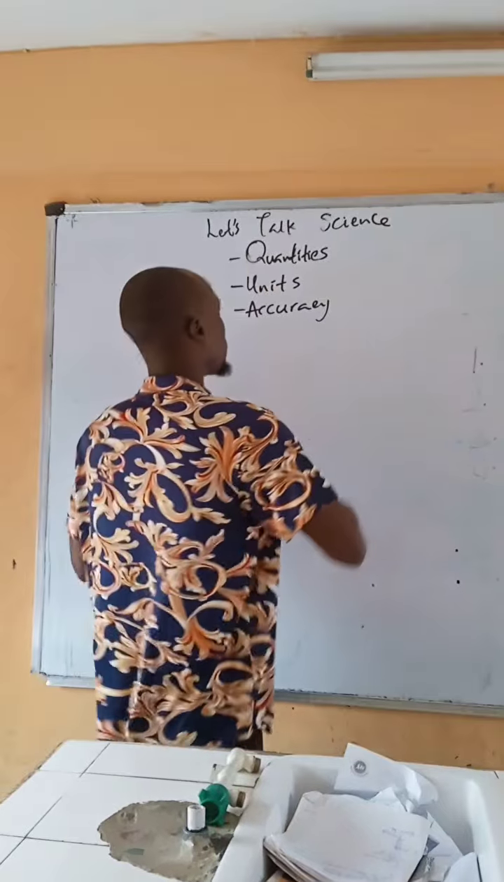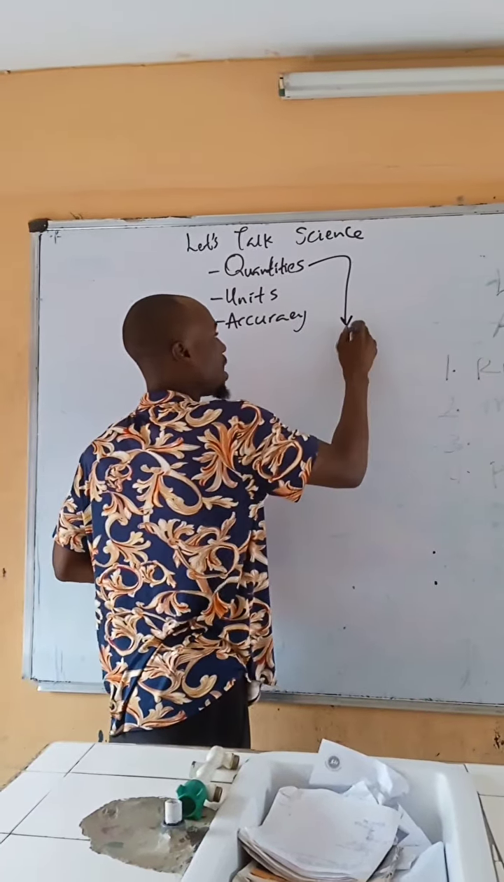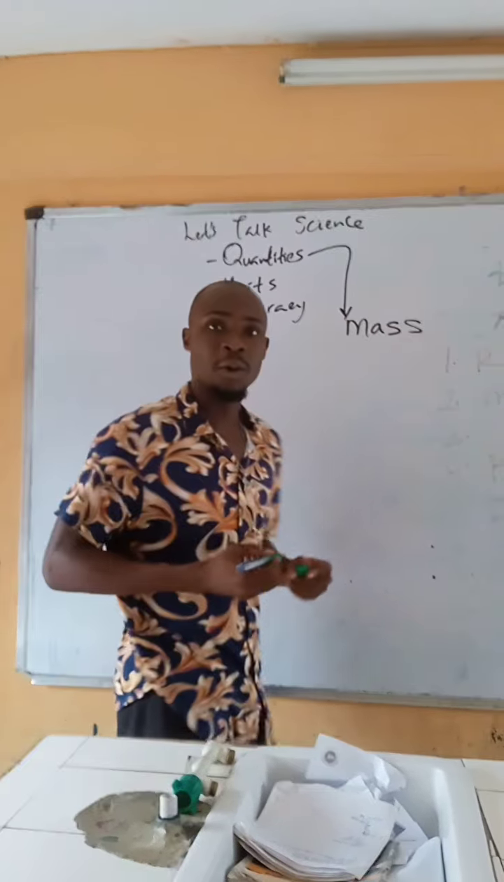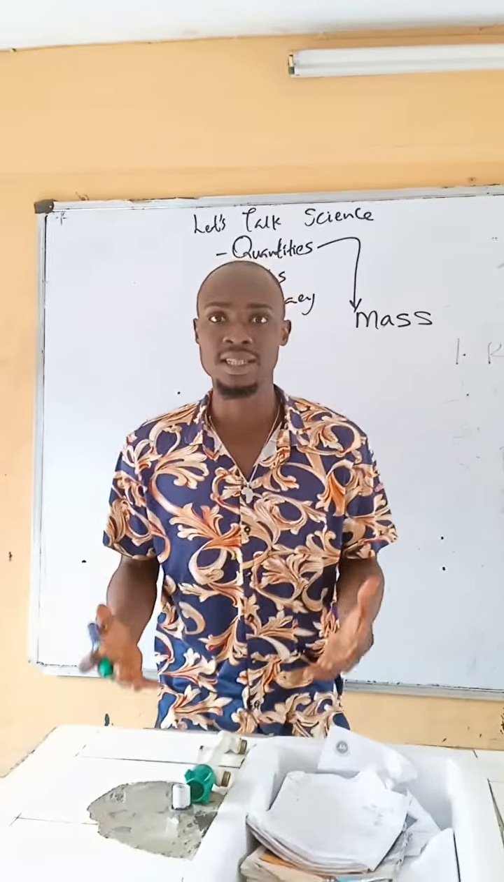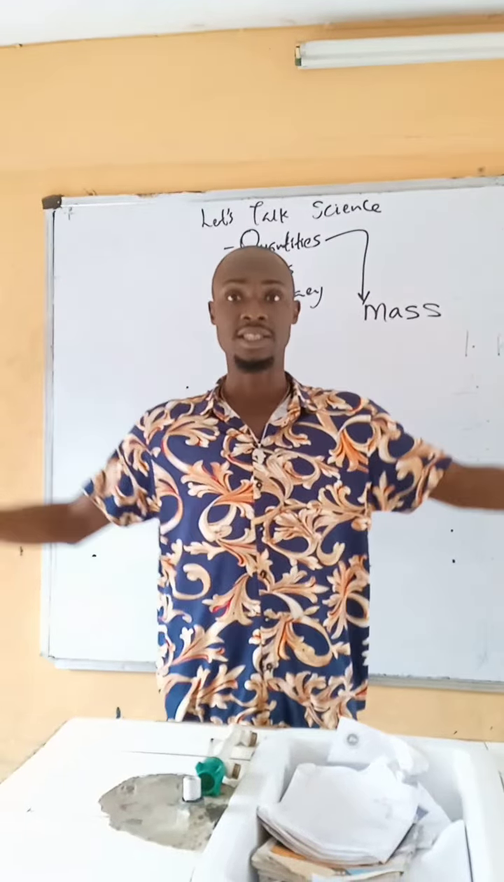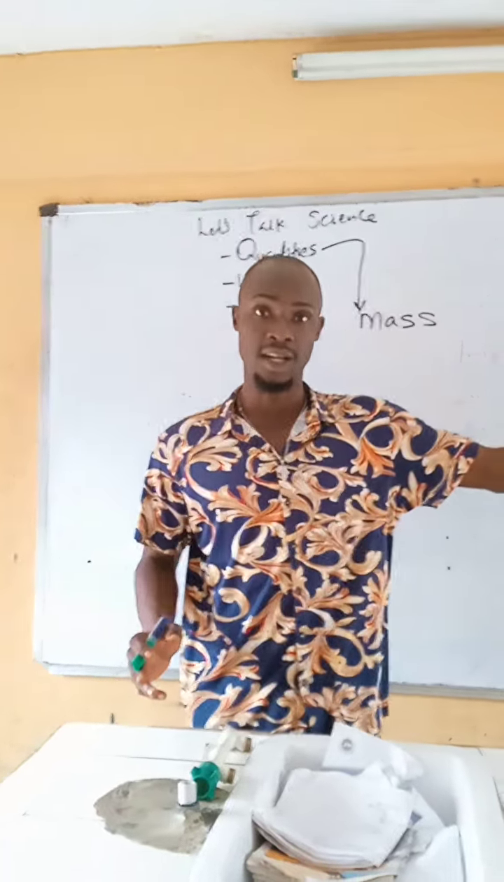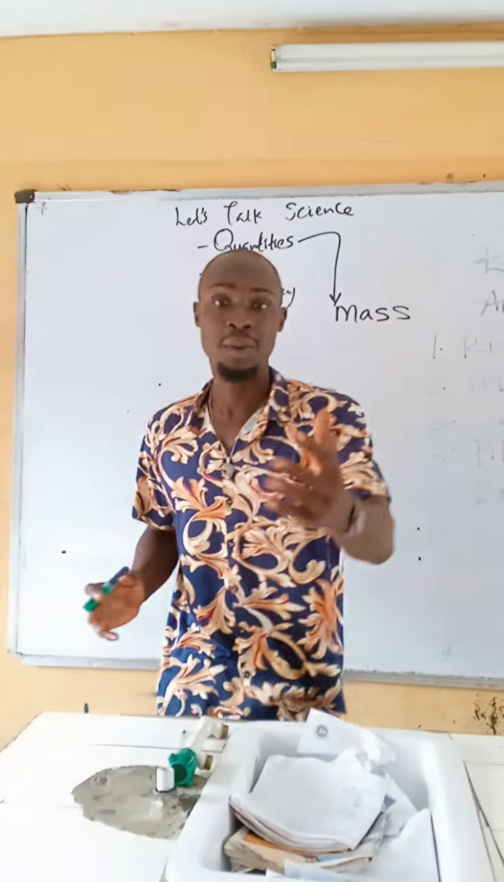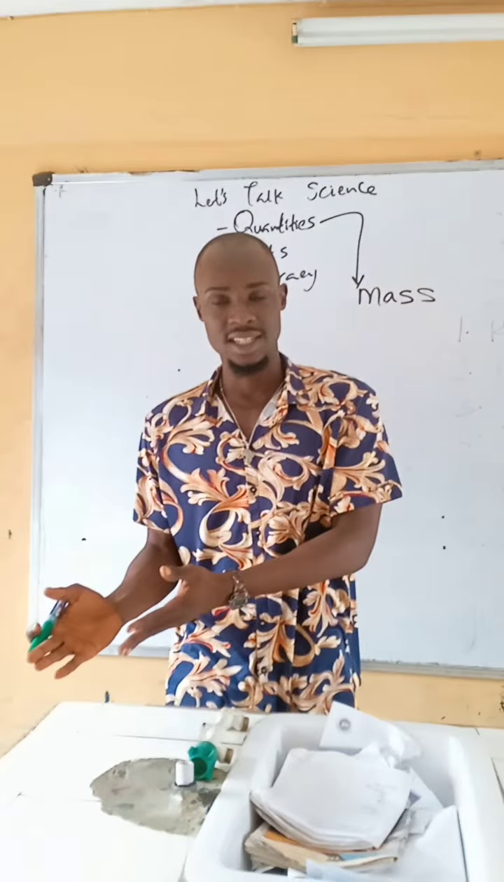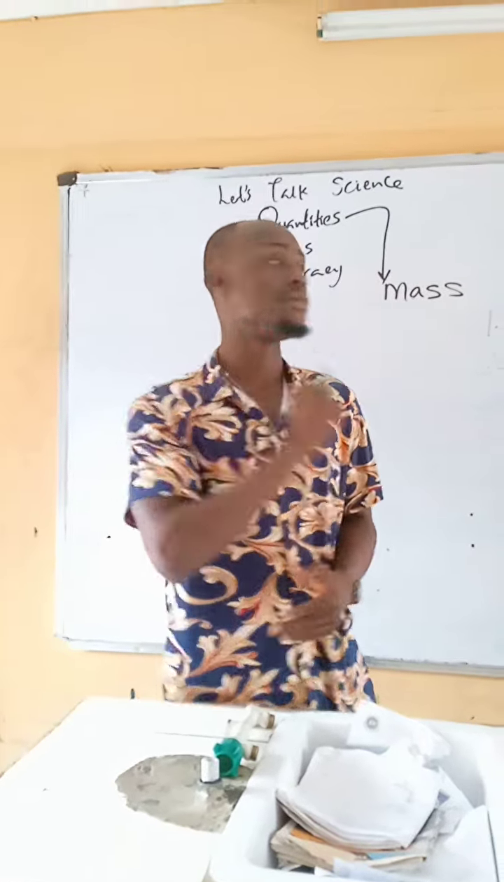Then we have different kinds of quantities, like mass. Mass is a quantity that tells you how heavy something is. So if I give you a bag of 50 kg of rice and a bag of 300 kg of rice to carry, which one do you think will be easier to carry? 50 kg, right? That is a quantity, 50 kg.